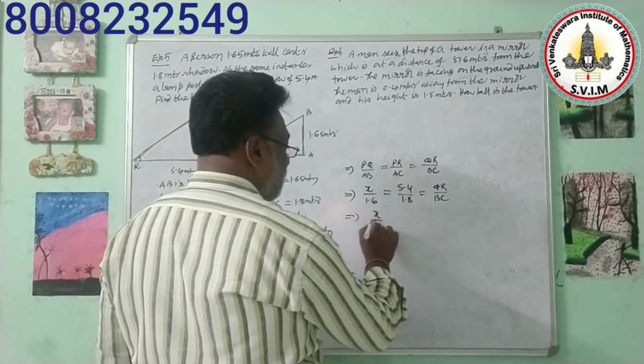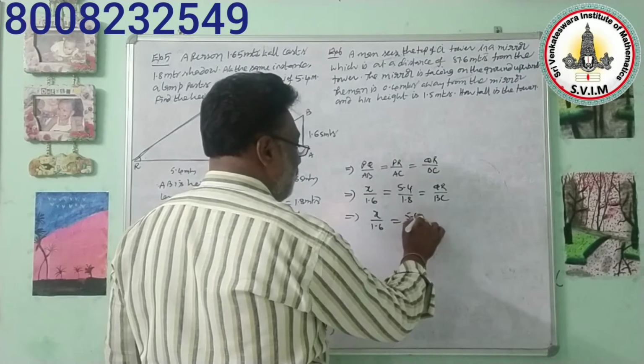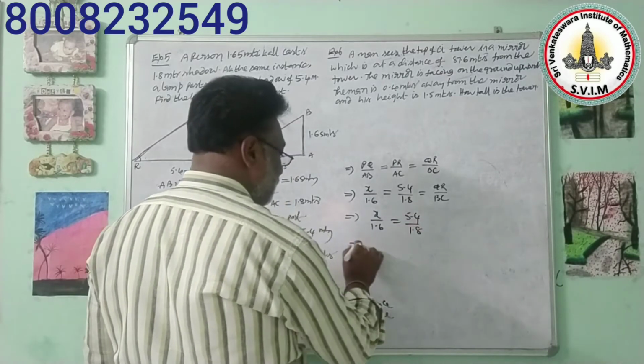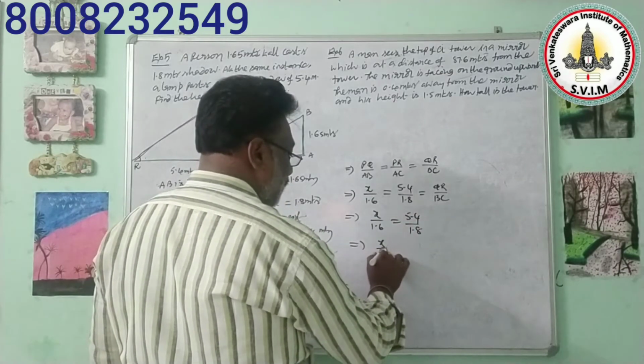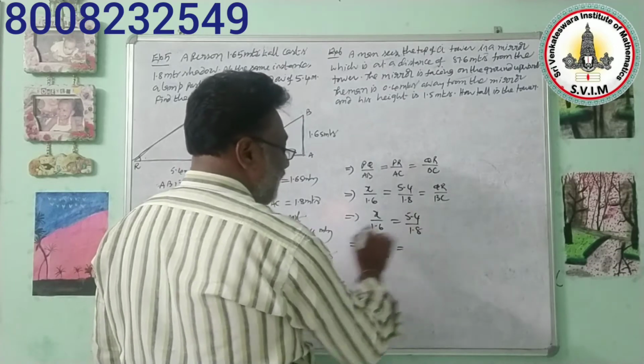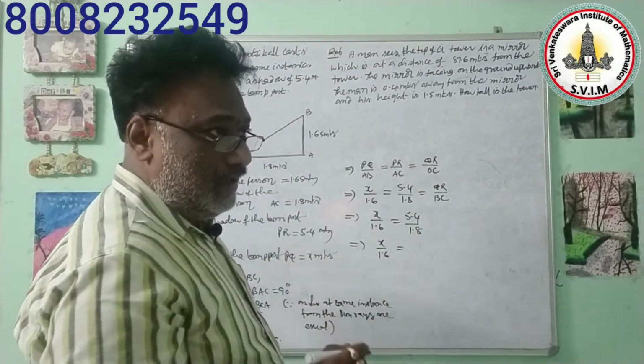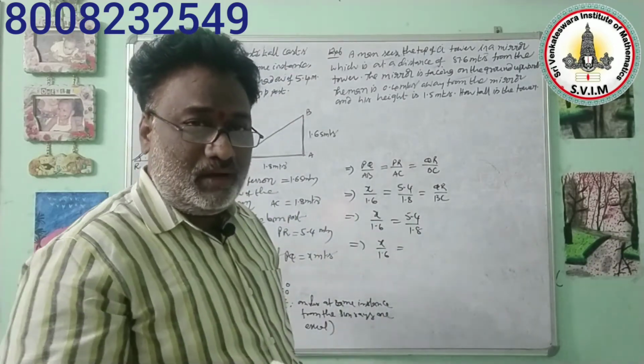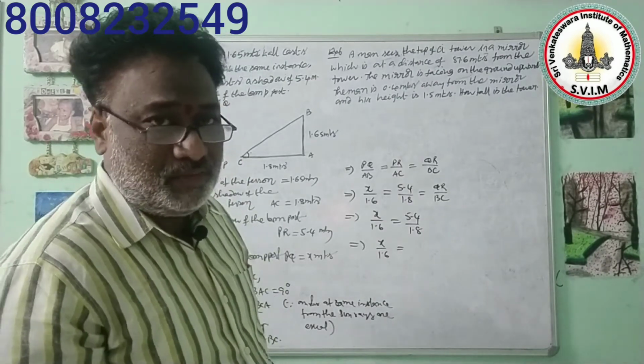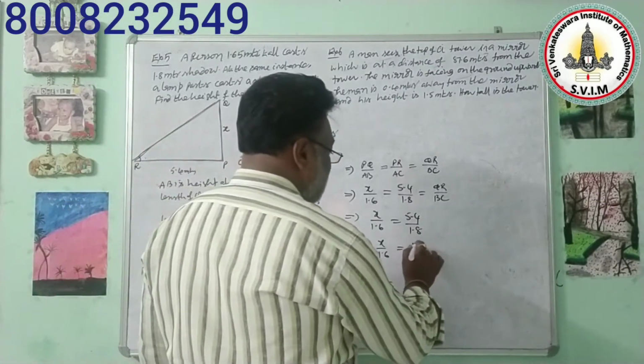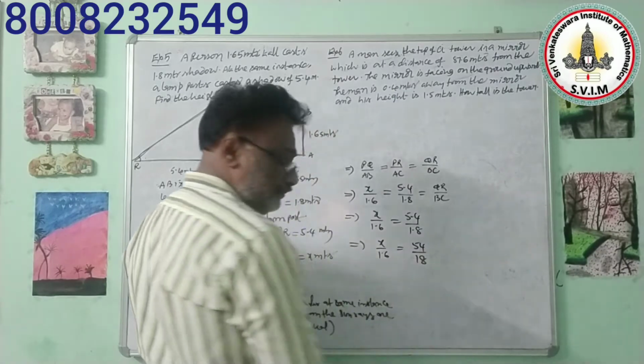So x by 1.6 is equal to 5.4 by 1.8. Both numerator and denominator have the decimal point after an equal number of digits. In such cases we can remove them directly.